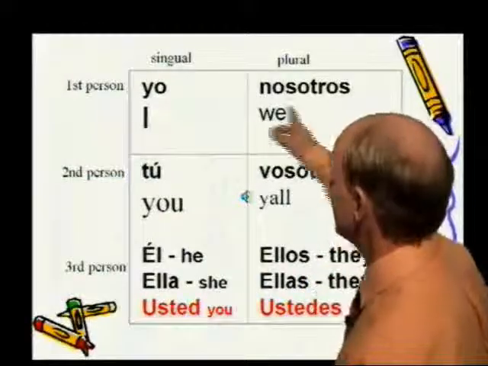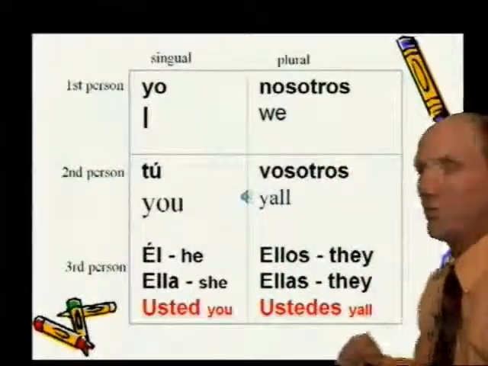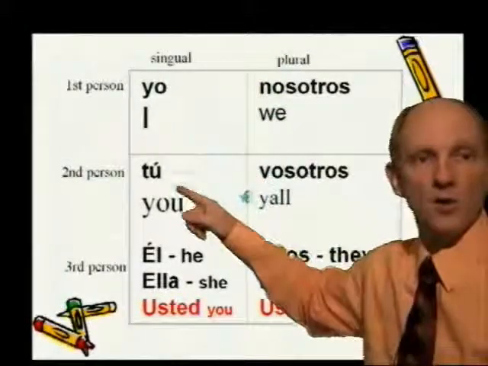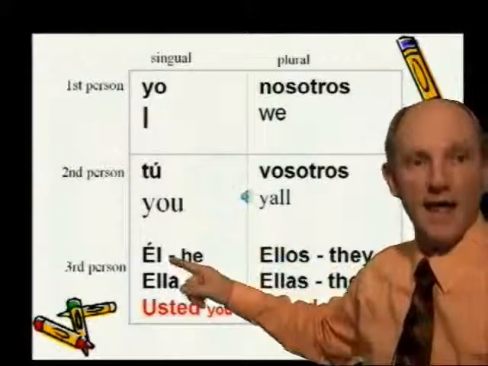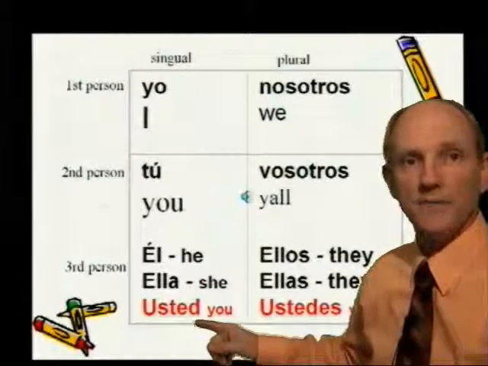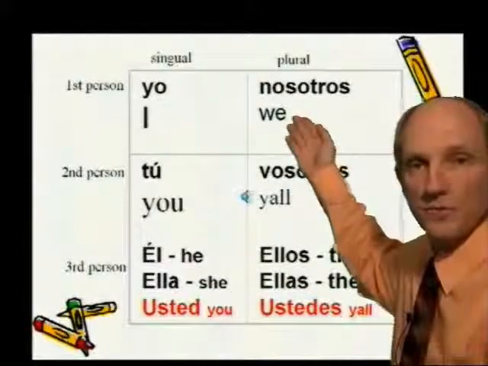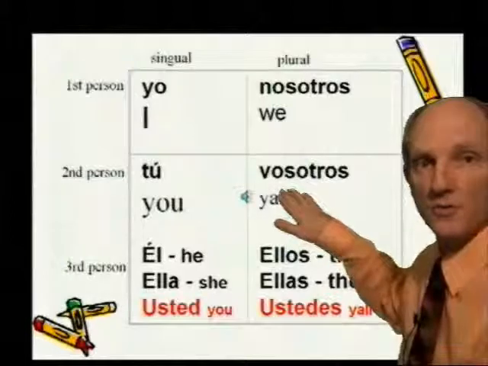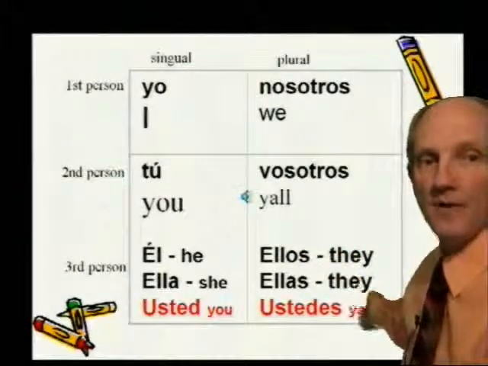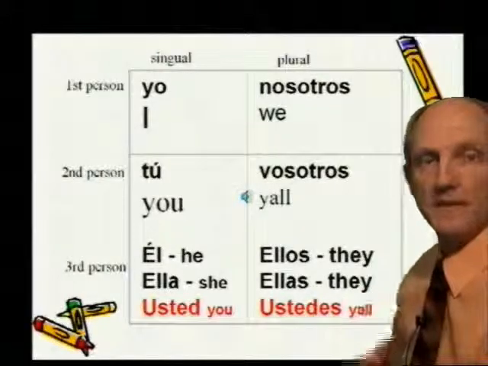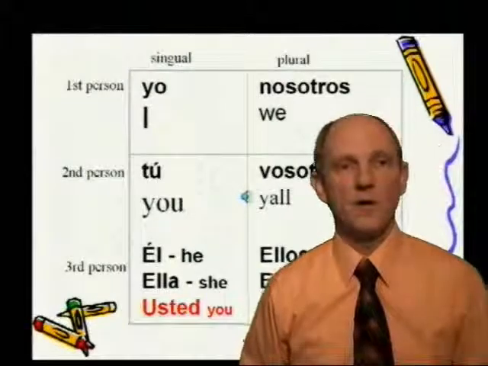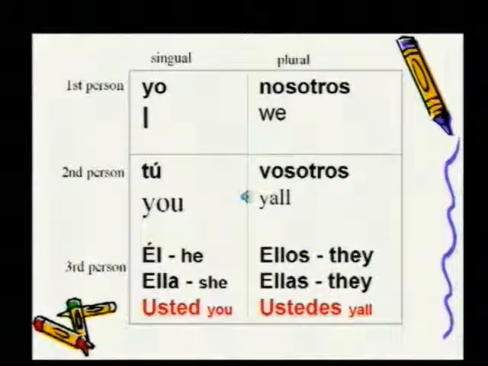But this is the complete map of the pronouns. We have yo, tú, él, ella, usted, nosotros, vosotros, ellos, ellas, and ustedes. Say these with me, por favor. I'm going to get out of the screen and you read them right off the board here as I call them out. Here we go.